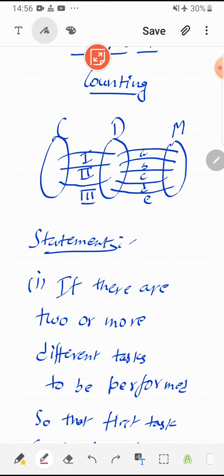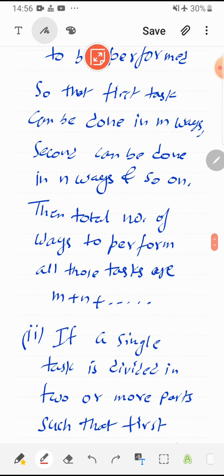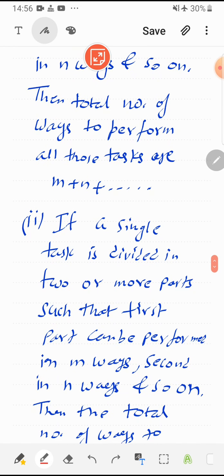Now what is the scope of the chapter? What is the strategy which we apply in the chapter? First of all we will learn how to apply the fundamental principle of counting, and in basic questions these m and n ways will be easily known to us just by observation. Later on, as the chapter progresses, m and n are not so easy to find. Then permutation and combination, and sometimes both, help us to find these m and n ways.